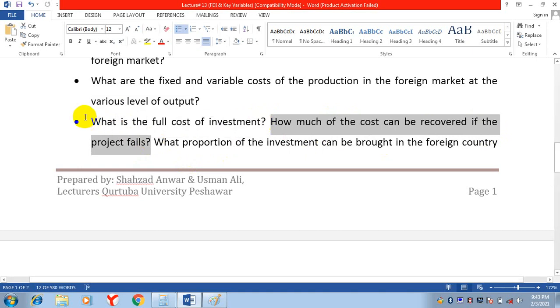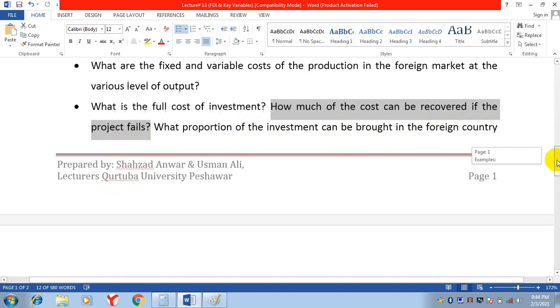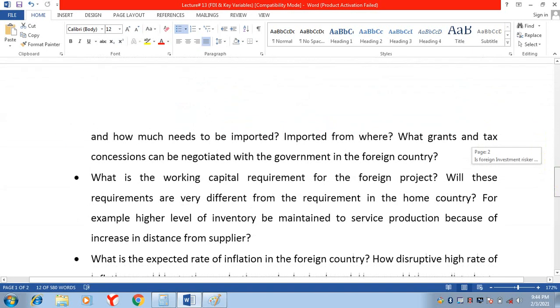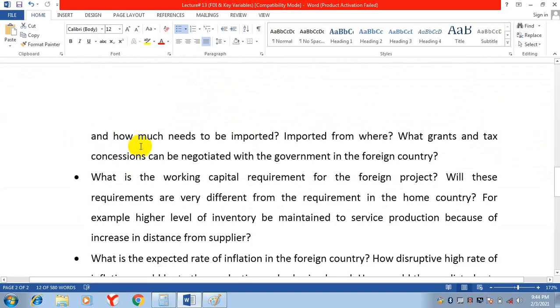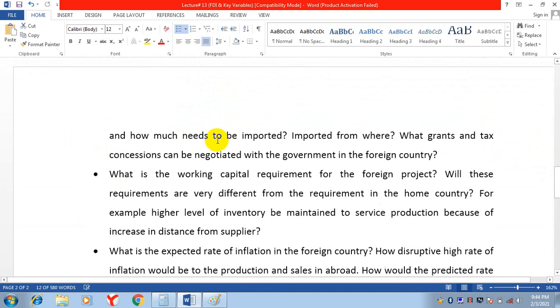What proportion of the investment can be spent in the foreign country, and how much needs to be imported? How much money will be imported, and from where will you import?